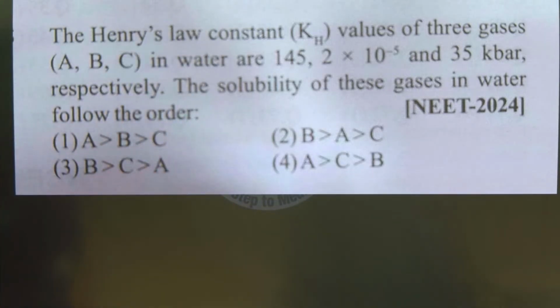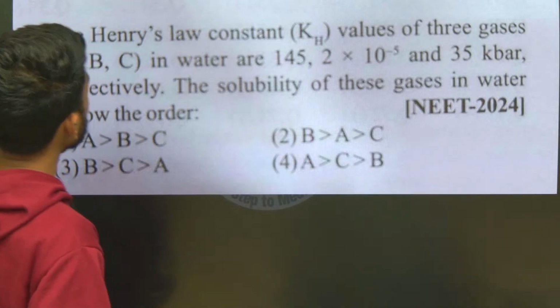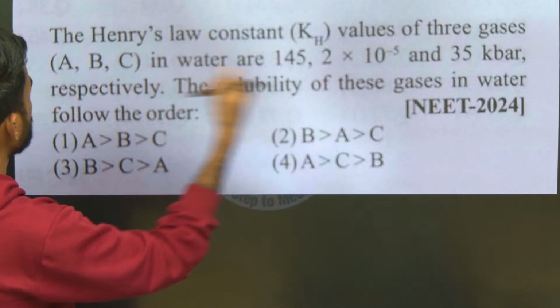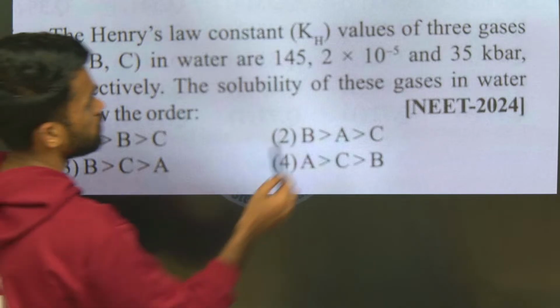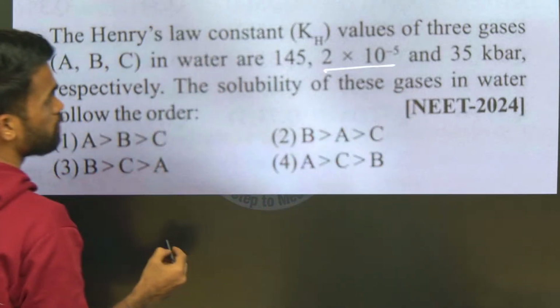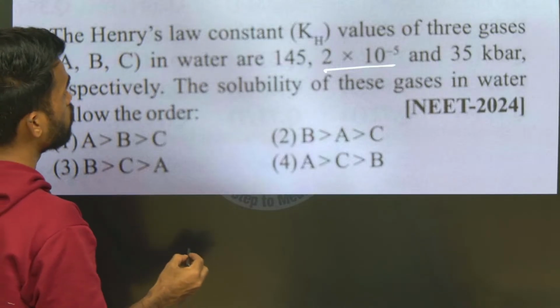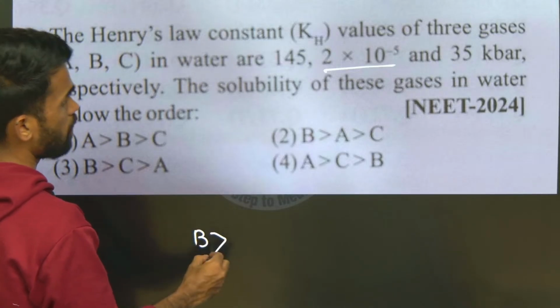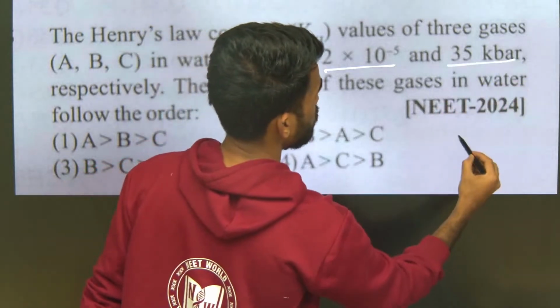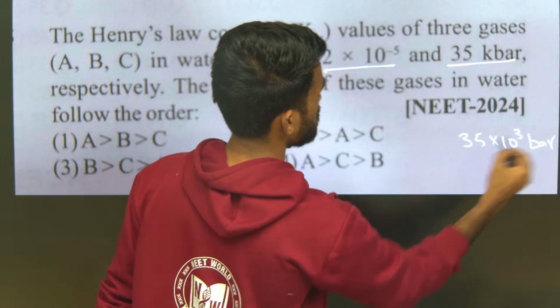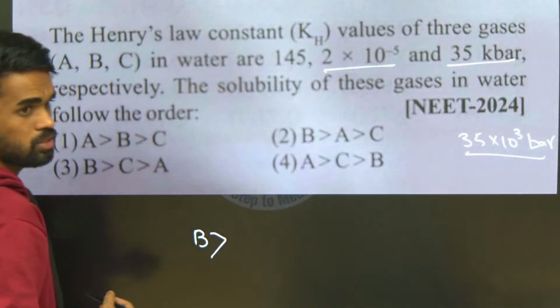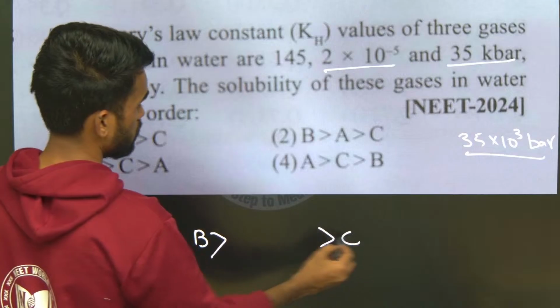Henry's law constant values for 3 gases are given like this. The more Kh, the lower the solubility of these gases in water. So which is having least Kh? This is 2 into 10 power minus 5, least Kh, so more solubility for B. After this is 35 into 10 power 3 bar. This means maximum value now. So minimum solubility for C, in between A.